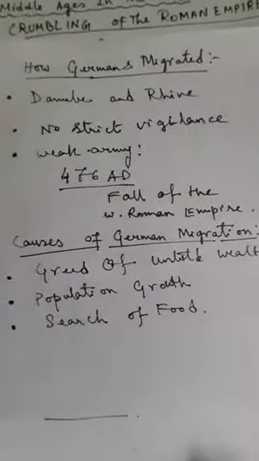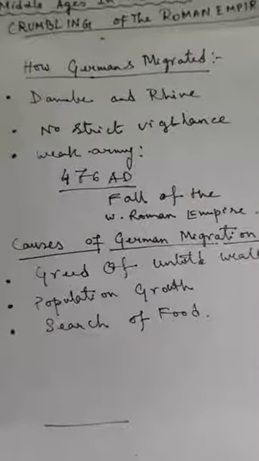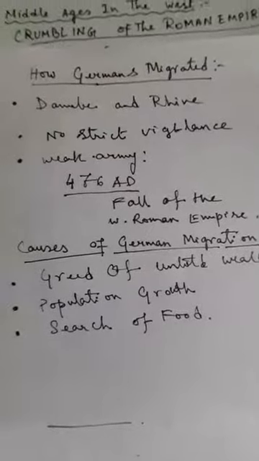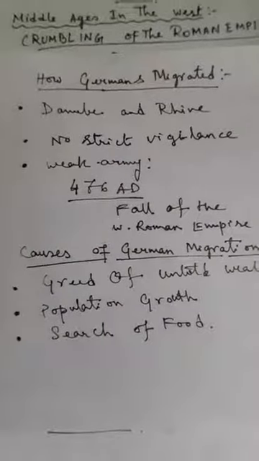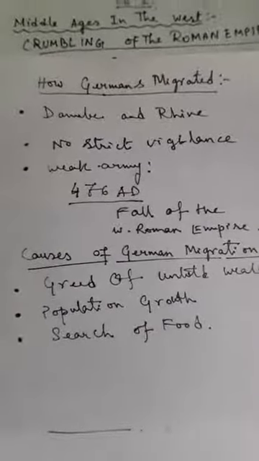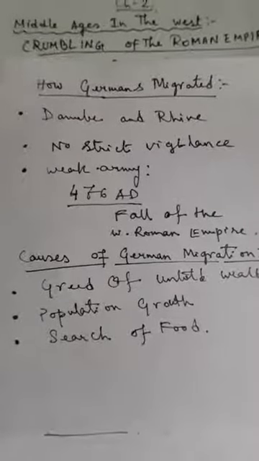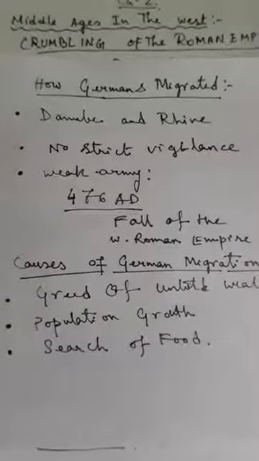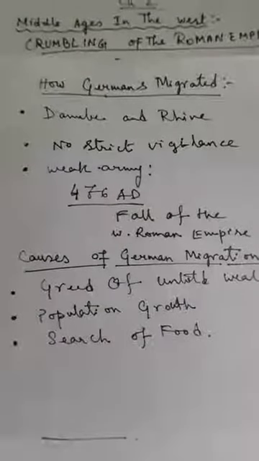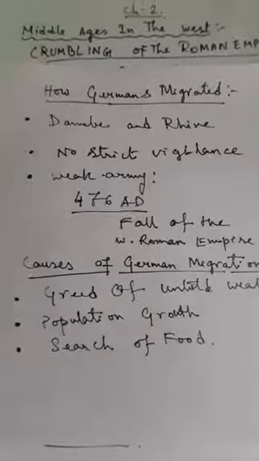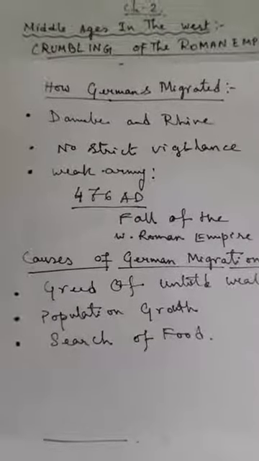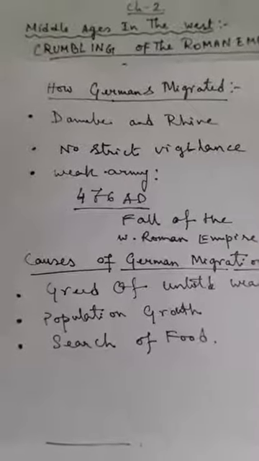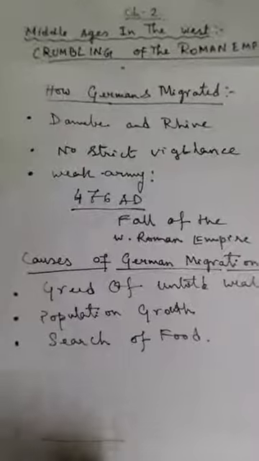Due to this shortage, they were migrating into the Roman Empire, and they thought that if they went there, there would be no shortage of food, because the Roman Empire was very rich in different types of food, and the Roman economy was also very good before the coming of the barbarian tribes. So the Germans came to the Western Roman Empire in search of food.